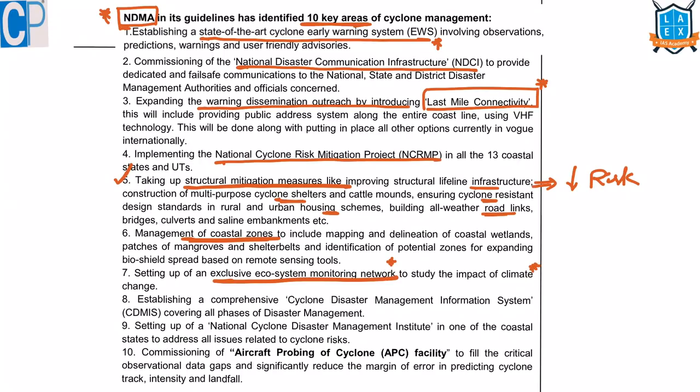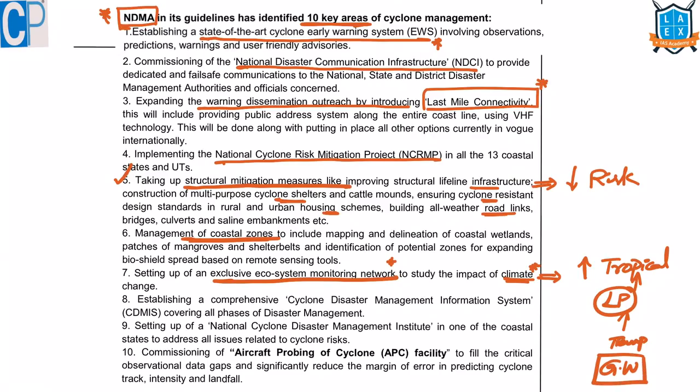For that, we should have a study because climate change is one of the reasons for the increasing intensity of tropical cyclones. Why? We said tropical cyclones are formed because of low pressure. Low pressure is formed because of high temperatures. This climate change is associated with global warming. So, if we can monitor these trends, we can monitor the tropical cyclones and their intensity.